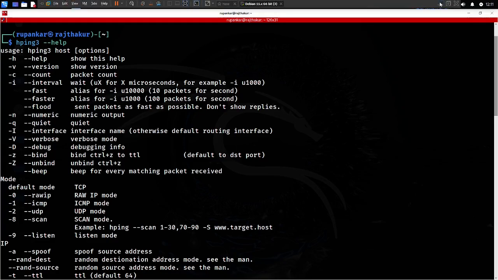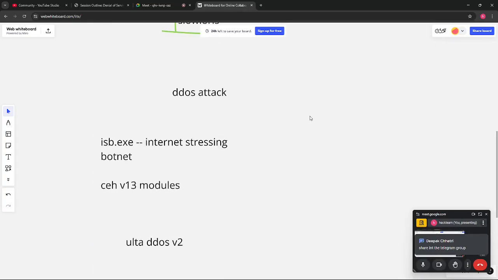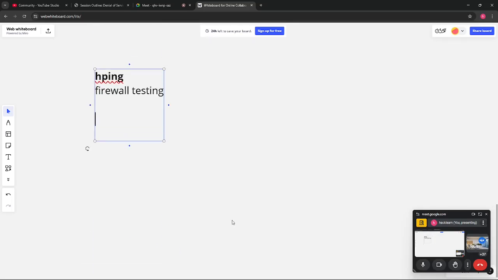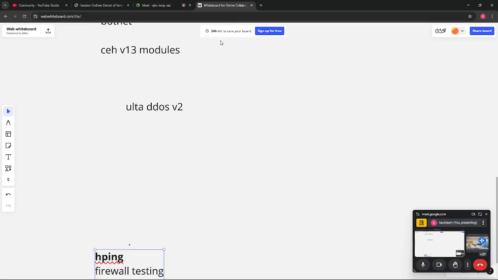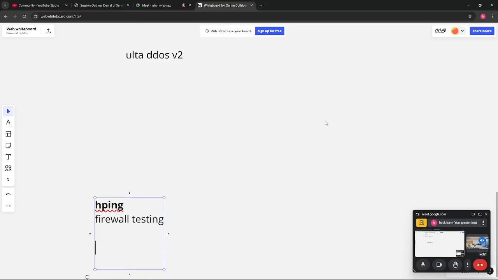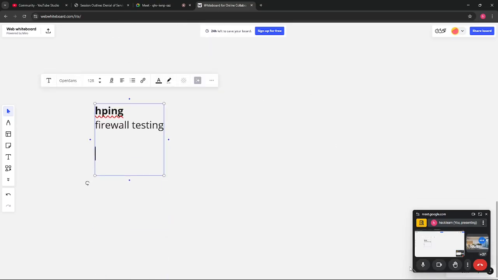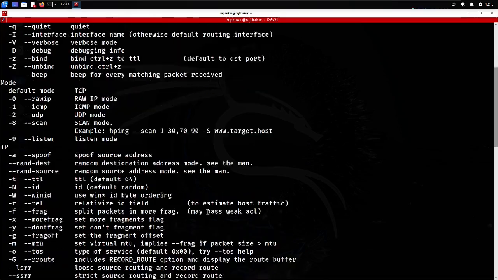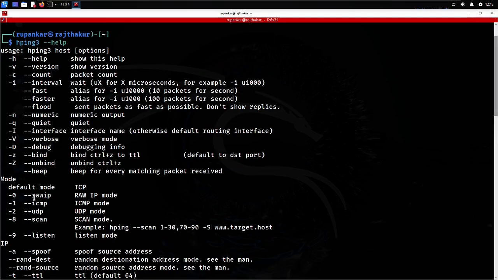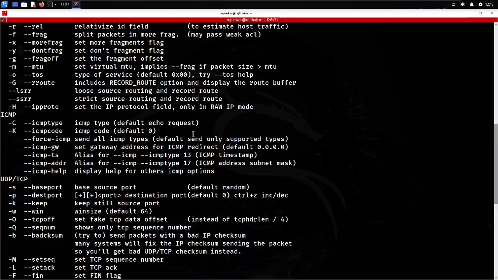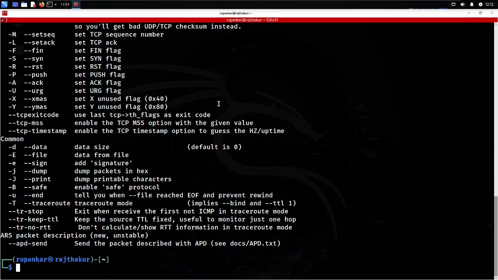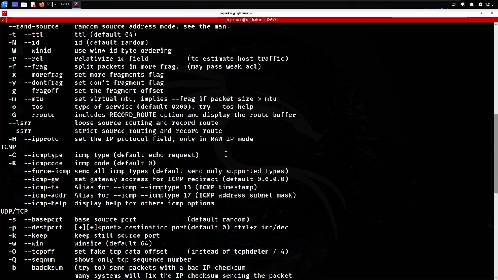When you are using Ultra DDoS or ISB.exe, the chances of getting caught are a little high, because these are GUI based tools. And in those, if you are changing your IP address, that might get leaked also, and in some cases you might get blocked from using them. But when you are using HPing3, it will work perfectly fine. And you can even bypass, let me check, there are a few options here. I will be coming to how to bypass the firewall later.